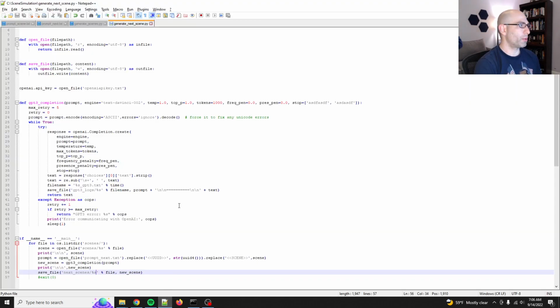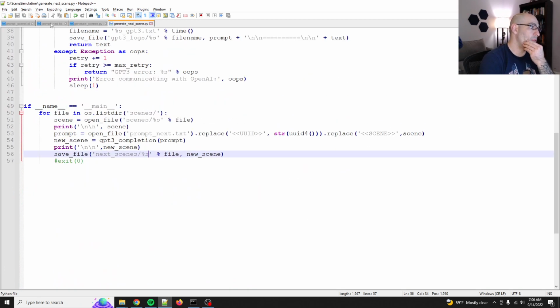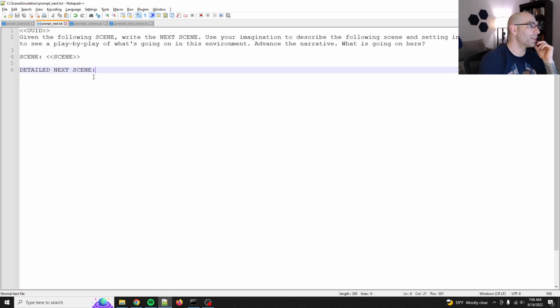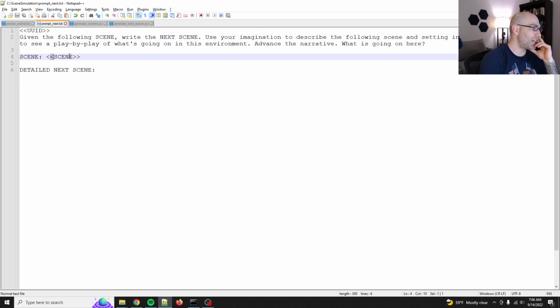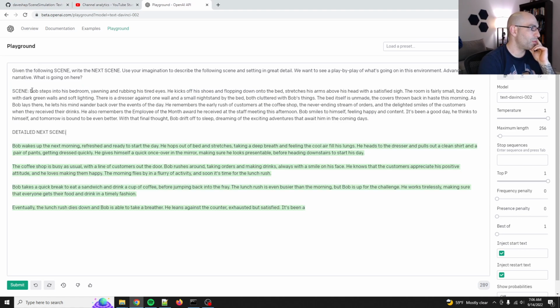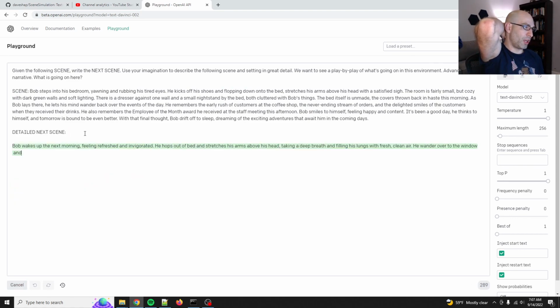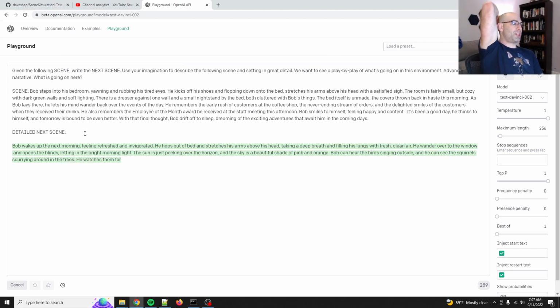Okay, I just wanted to show you a little bit of progress. I've gotten the next step ready to go, where I'm going to generate the next scene. It's almost the same prompt, but it just has scene and detailed next scene. I read playground, and yeah, here's an example. Bob steps into his bedroom, blah, blah, blah, and detailed next scene. So this pretty generally, reliably generates the next scene.